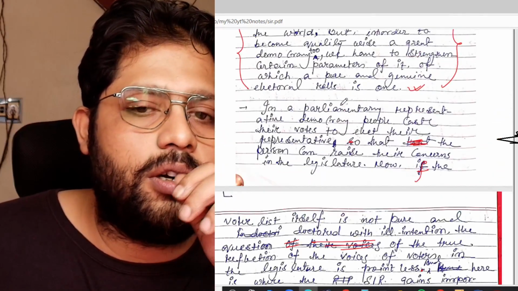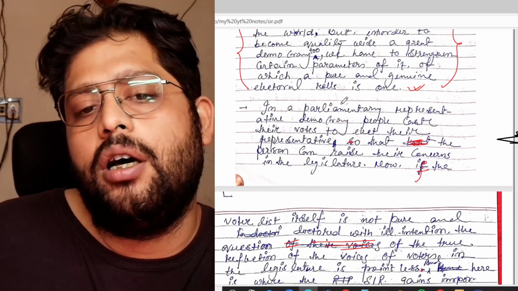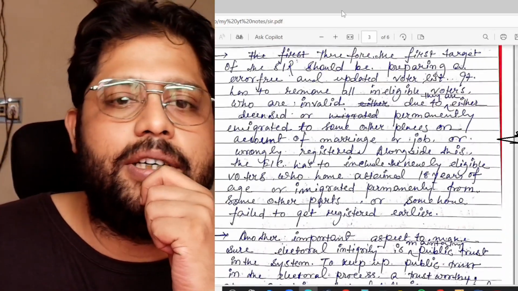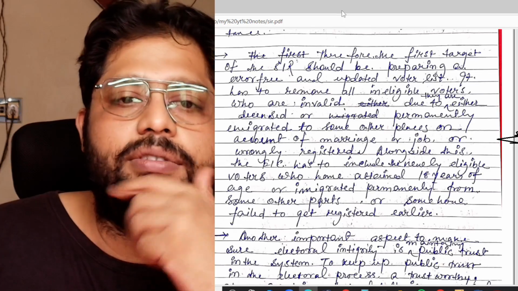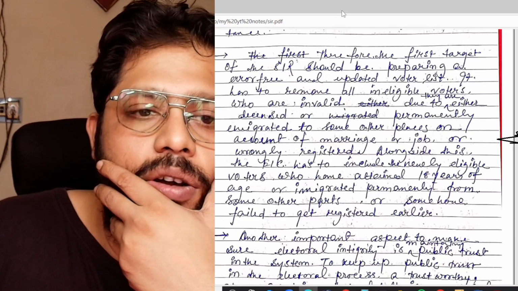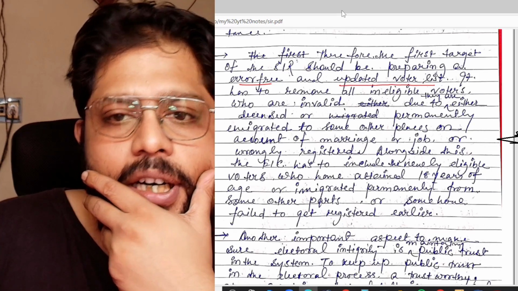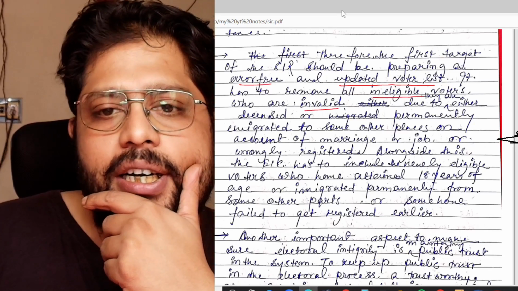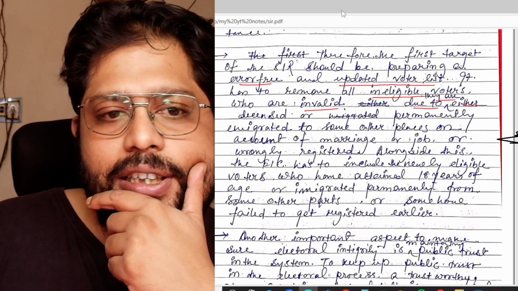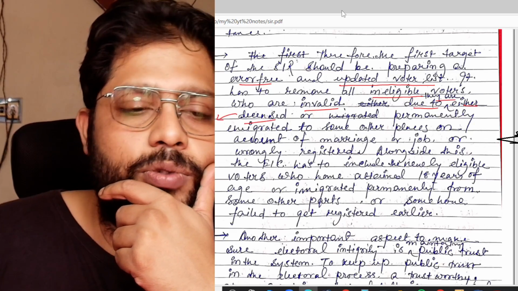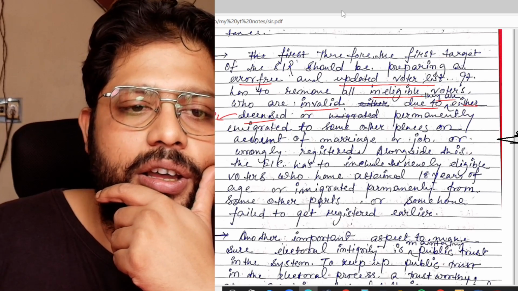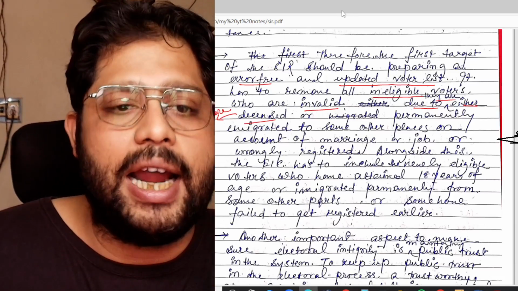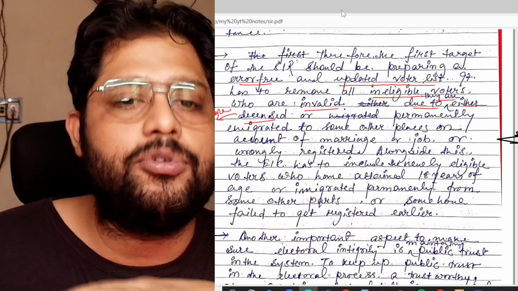So therefore, error-free, genuine electoral rolls are very important in this regard. So here I have written that the first target of the SIR should be preparing an error-free and updated voter list. It has to remove all ineligible voters who are invalid because they are either deceased, meaning who are no more, who have already died, who are no more in this world. So we have to remove their names now.